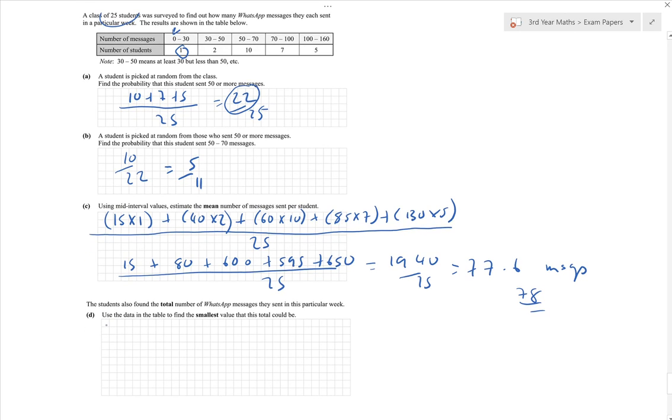So that would be 0 by 1. These two people here could have sent 30. So we're looking for the lowest. It says the smallest value that the total number of messages could be. So that will be 2 by 30.